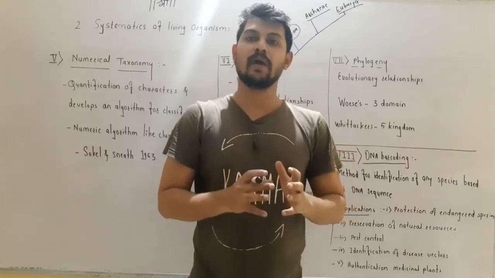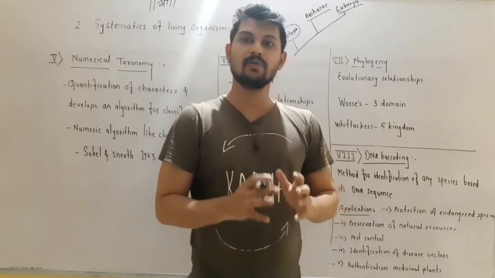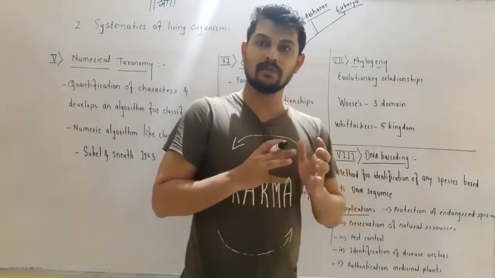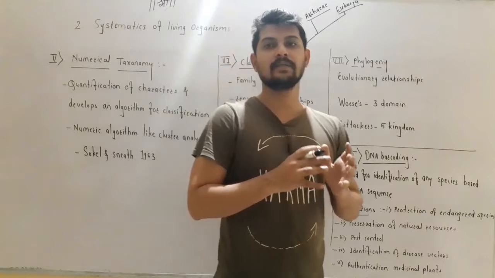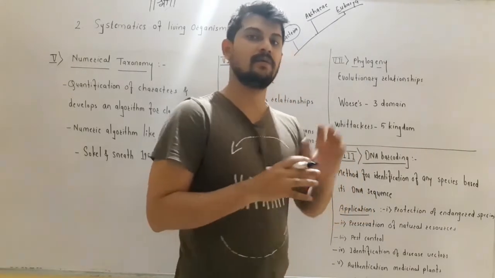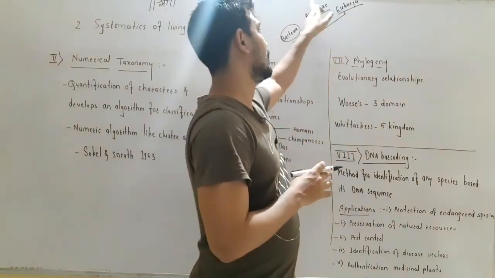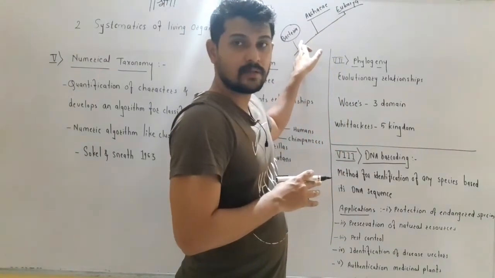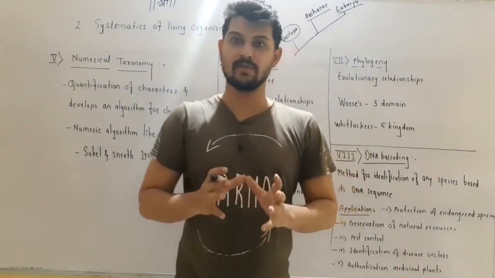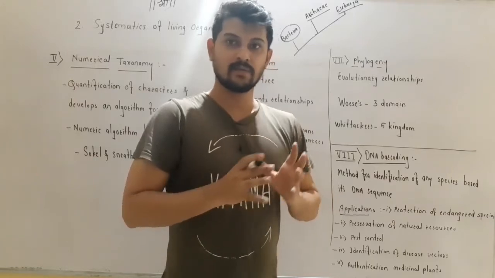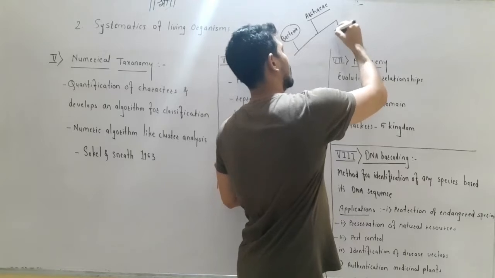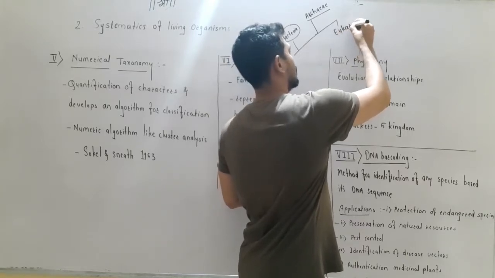Bacteria include the prokaryotic eubacteria. Archaea include the prokaryotic extremophiles. These are also bacteria, but evolutionarily they are more related to the eukaryotes than to the bacteria, right? So archaea are separated from the bacteria in the three-domain system of classification, and the third group includes the eukaryotic organisms, so it is called eukarya, which includes all the eukaryotes.